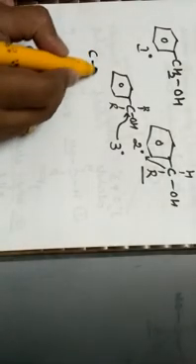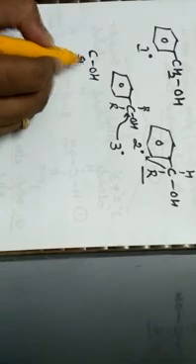Now let us discuss the second classification, that is carbon and OH group having sp2 hybridization.